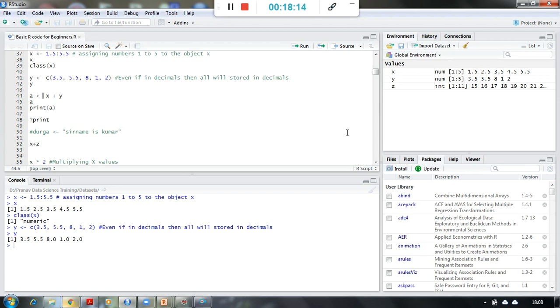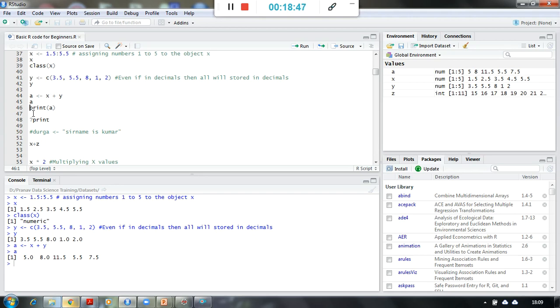Now as there is no a, if I say I want to create an a variable which is going to be a storage for the result of x plus y. So this is going to be my x value, this is going to be my y values. I'm just trying to add these values into these values and store it in a very new variable called a. So these are the values which a is going to carry, because it is simply an addition of the numbers in x variable and the numbers in y variable.